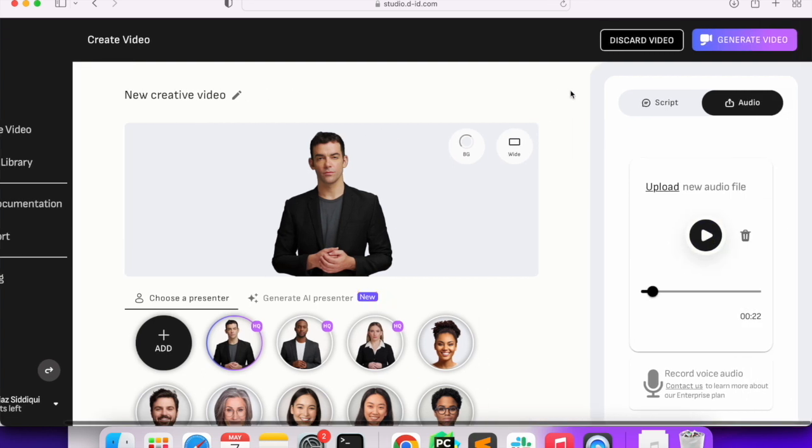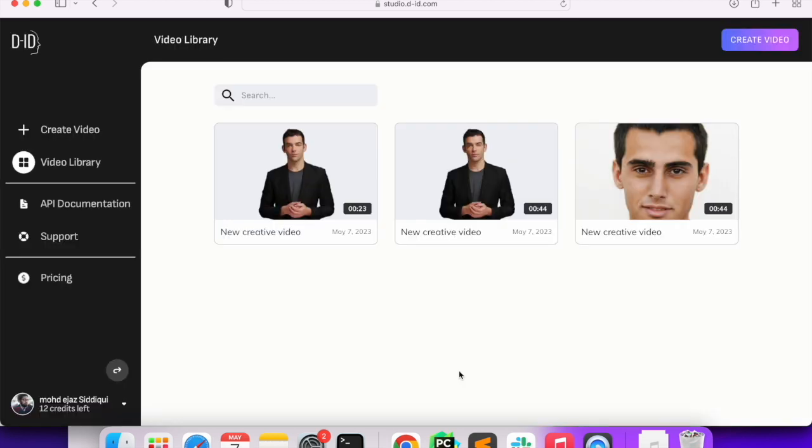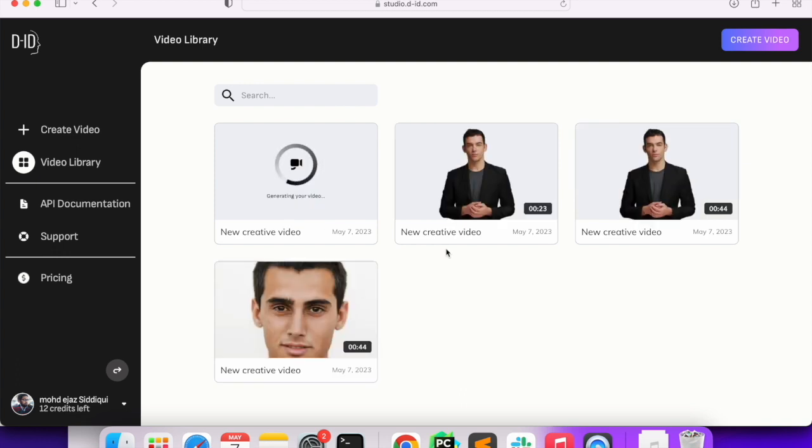So it is uploaded. The next thing is generate video. So we'll just click on this generate video, and you can see it gives me 20 free credits, and this video generation will take 2 credits. I think it depends on the length of the video that you're generating, because earlier I generated, it took 3 credits, so maybe it depends on the length. Once I click on generate, it will take some time, and you can see I was playing around with other videos. Once it generates, the video will be available here.